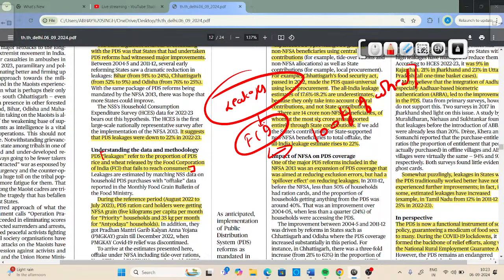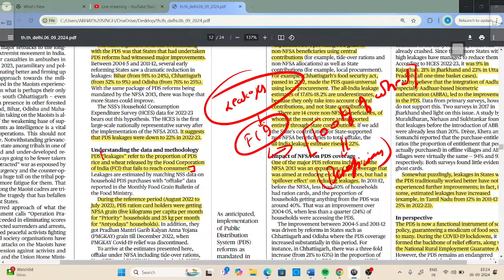Now, FCI has released this 100 kg of wheat, but when it reached the beneficiary, because of various issues like the storage issue, then we have spillover issues, then we have incorrect measurement issues, then we have climatic conditions, then we have a lot of transportation issues. So a lot of grains are lost because of all these intermediaries.